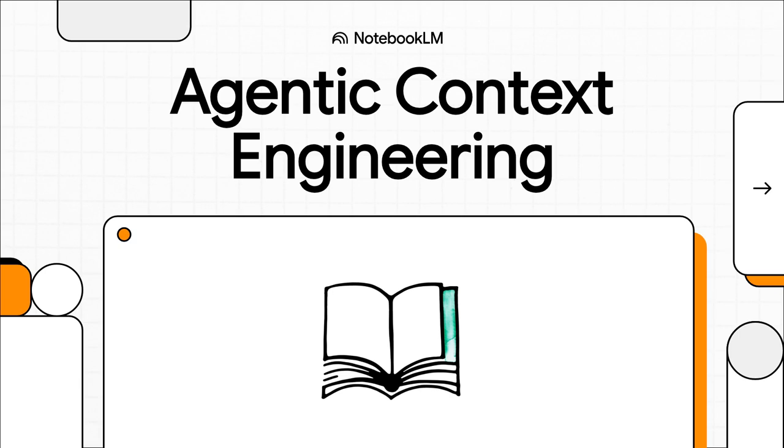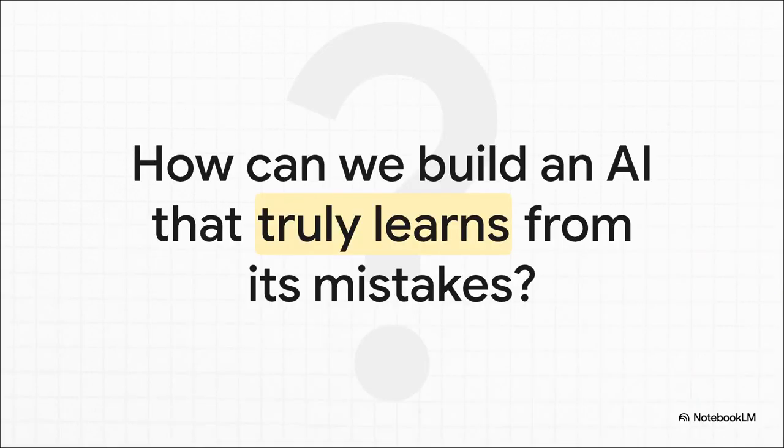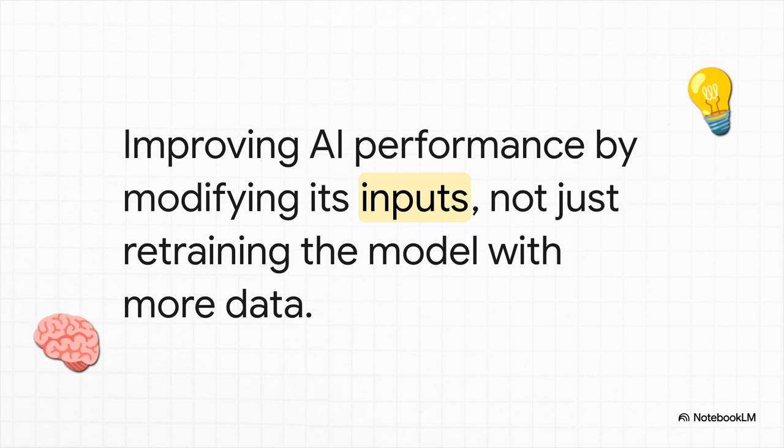Let's get into it. This is probably the fundamental question in AI right now. It's the holy grail, right? We want systems that don't just get stuck in a loop, making the same errors over and over. We need them to adapt, to get smarter, more efficient, and frankly, more reliable with every single task they tackle. For the longest time, the go-to answer was simple. Just throw more data at the problem.